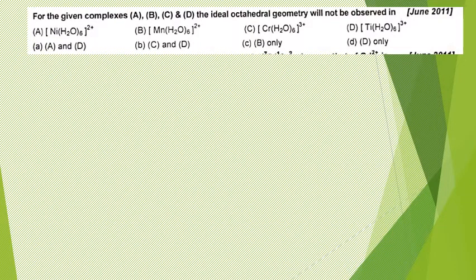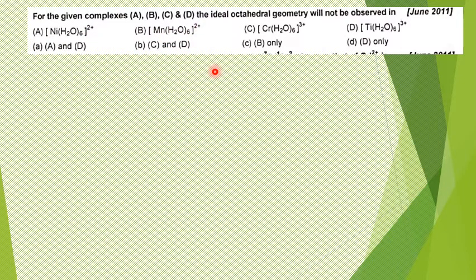Okay, let us go to the next question. Fine. Next question. In this question, they have given 4 complexes. All are hexaaqua complexes. In all these cases, water can be treated as a weak ligand. We should identify what system Ni2+ is, what system Mn2+ is.